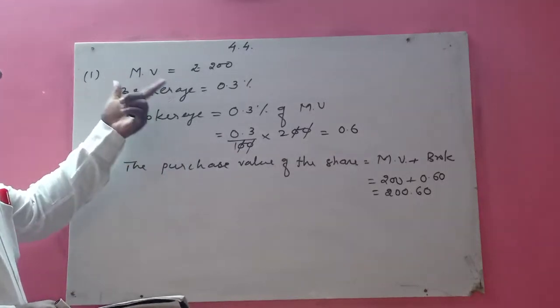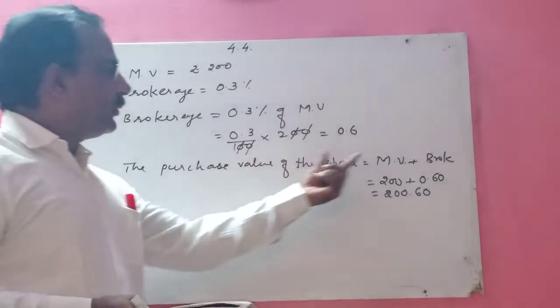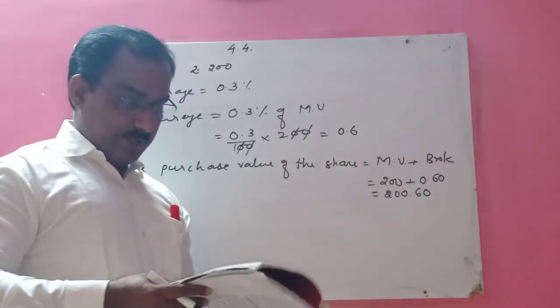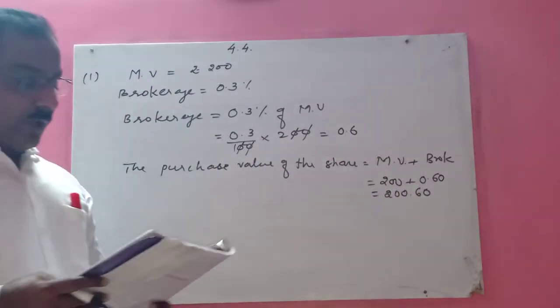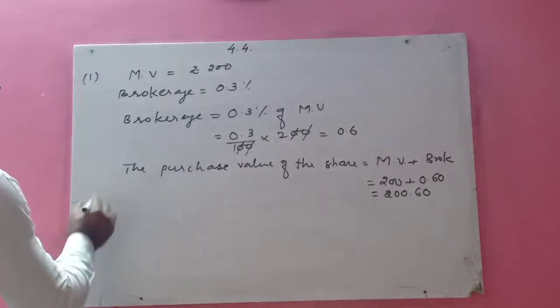Market value is given, brokerage you calculated into rupees, then purchase price is equal to market value plus brokerage. Right? So now this is your question number 1. See about question number 2, children.